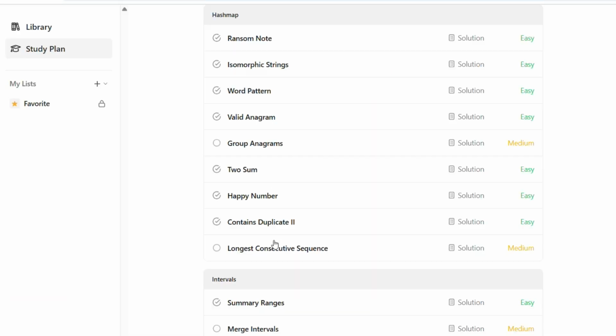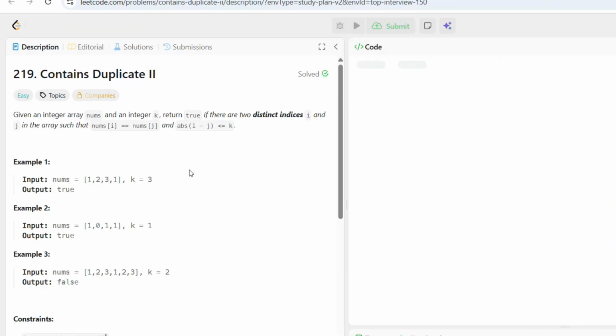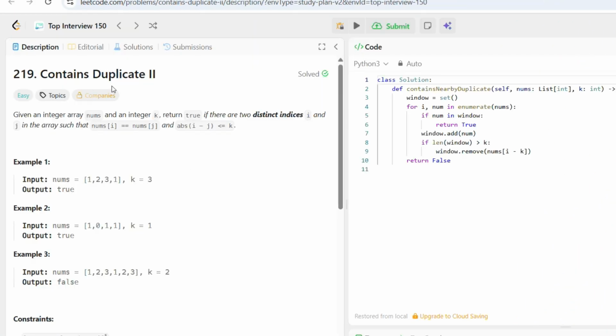Now let us move to the third problem, that is Contains Duplicate, the version 2. This problem is already in the Top 150 questions. Again it is version 2, the same problem, but let us try to understand what the essence is that they are giving here.